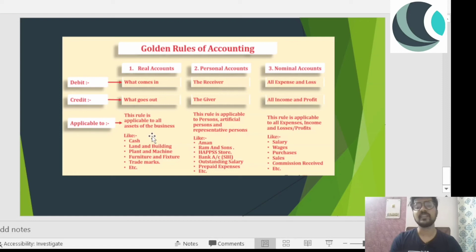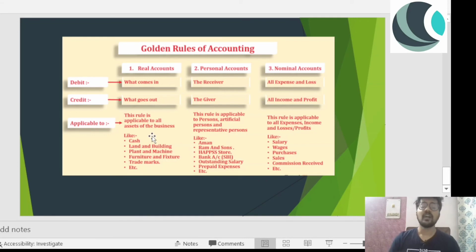So in this case, let's suppose I am Gaurav and I am giving some money to Aman. What will be the transaction in personal account, because we have to follow the personal account rule? I am the giver and Aman is receiving the cash. So Aman account debit to Gaurav, because I am the one who is giving the money. Let's suppose the transaction is for rupees 10,000. So Aman account debit, Aman is receiving the money, to Gaurav. I am the giver. So this is the personal account rule, and you have to remember this is applicable on persons, artificial persons, and representative persons.